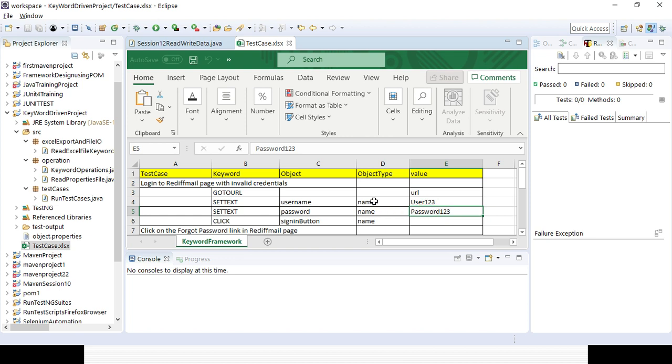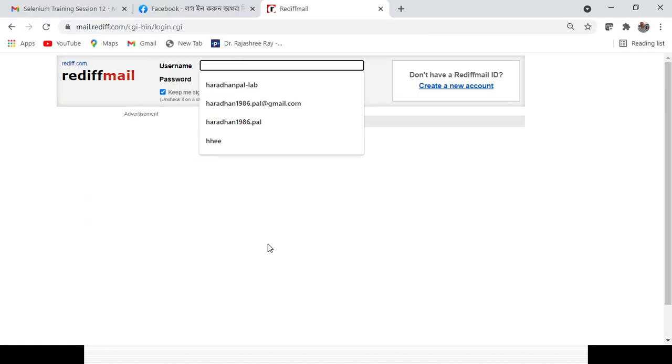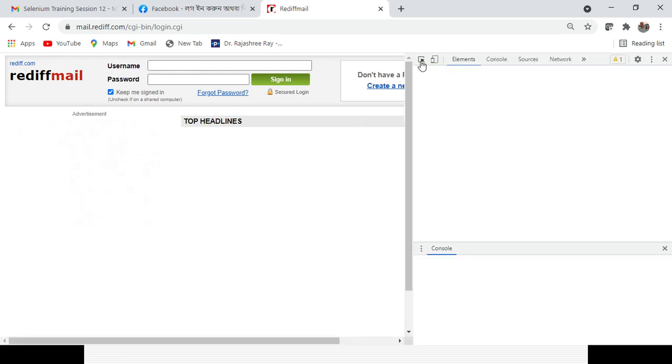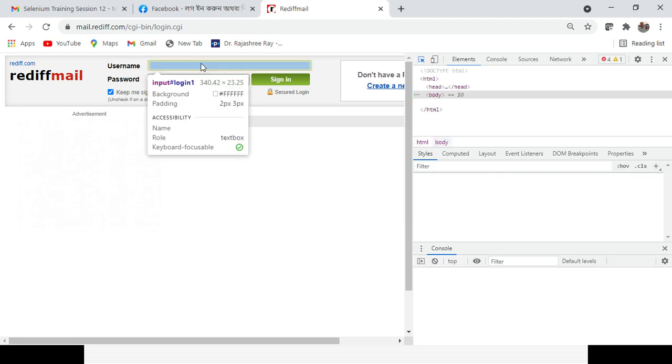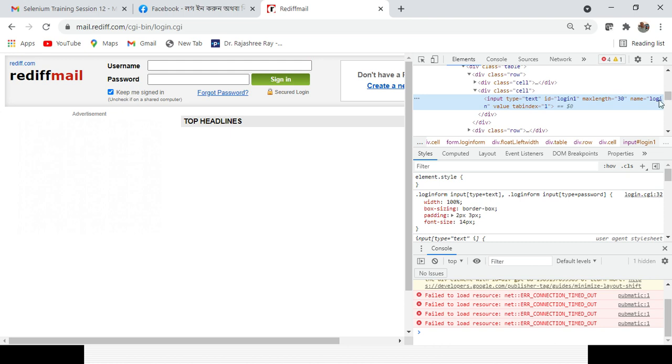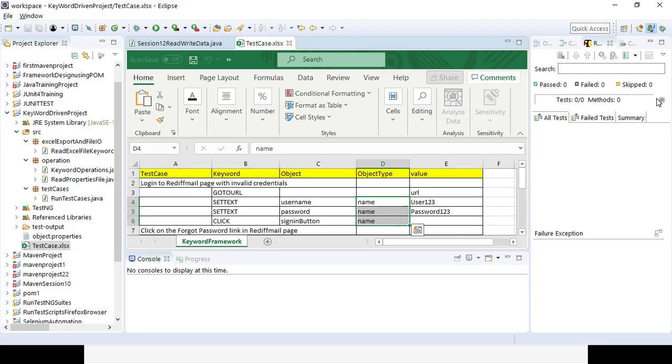Similarly for the password field, I want to set the text and this is my password value. Object type means which attribute I will be using to read the data from the username. If you press F12 here, I have given name because the name is also available for the username and password field. You can see the name is login. With the help of the login name, I will first identify the username field and then interact with that field.